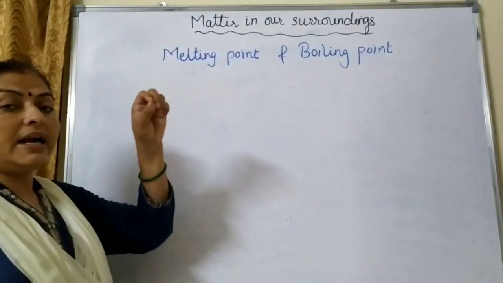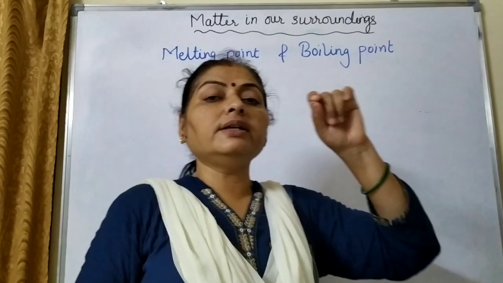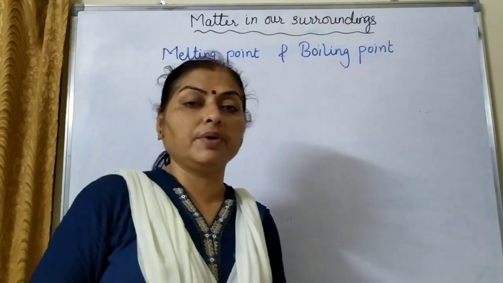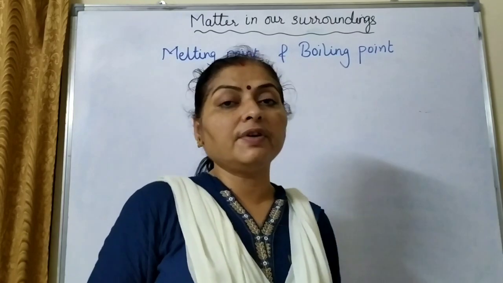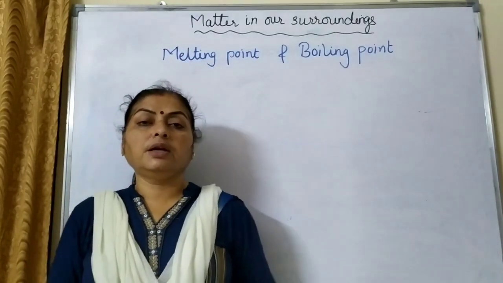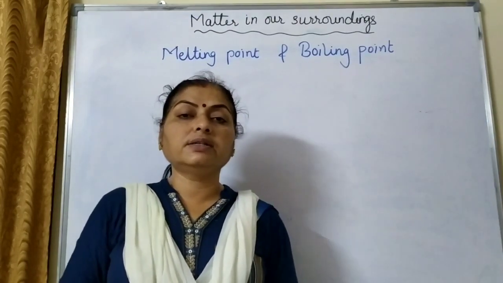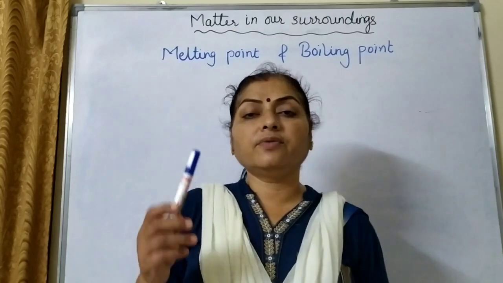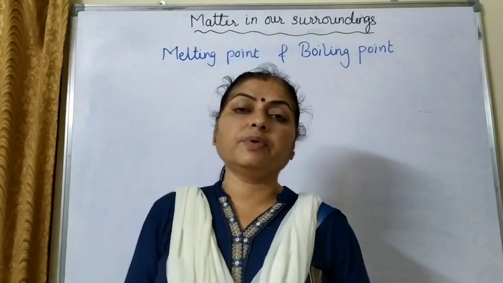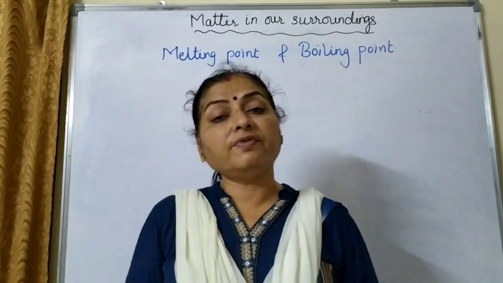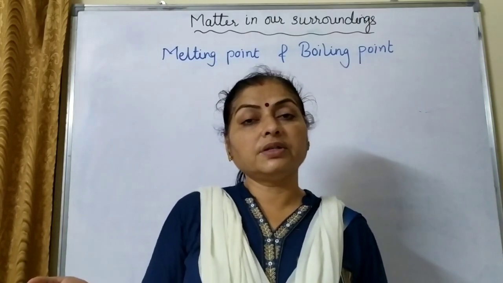So the temperature at which a solid starts converting into the liquid state, that is the melting point. Different substances have different melting points. Iron will not melt at room temperature. It will take more than 1000 degrees Celsius for the iron to melt. So why is it so that one substance has a different melting point, another substance has a different melting point, and that too there is so much of difference between the two melting points?